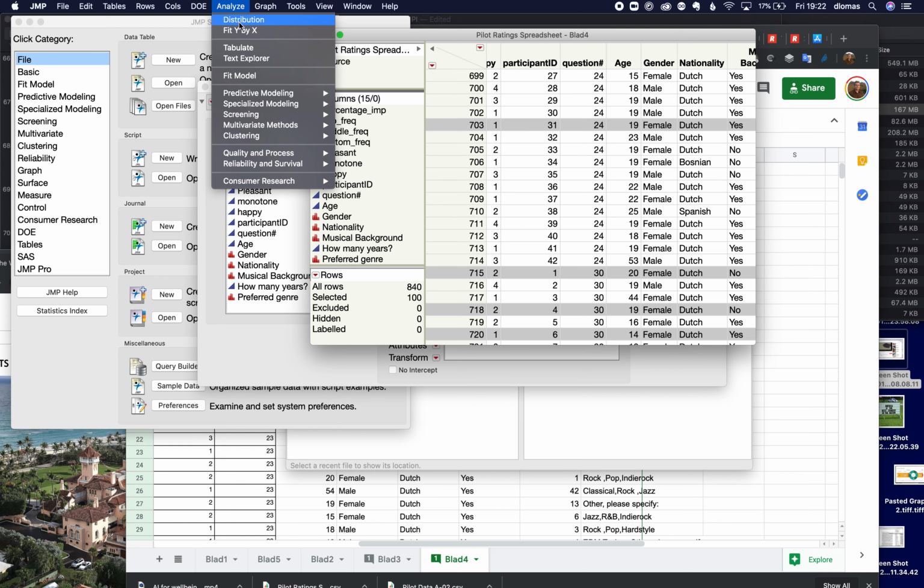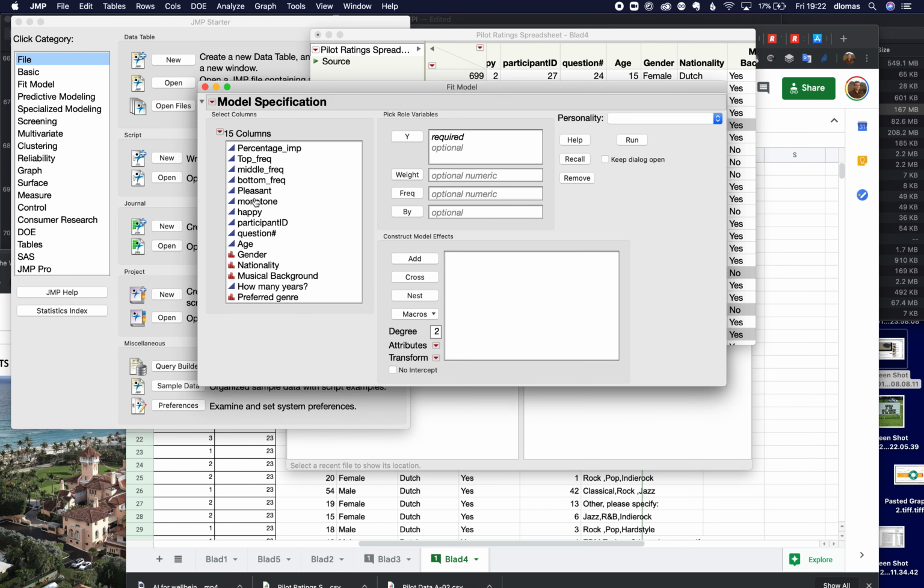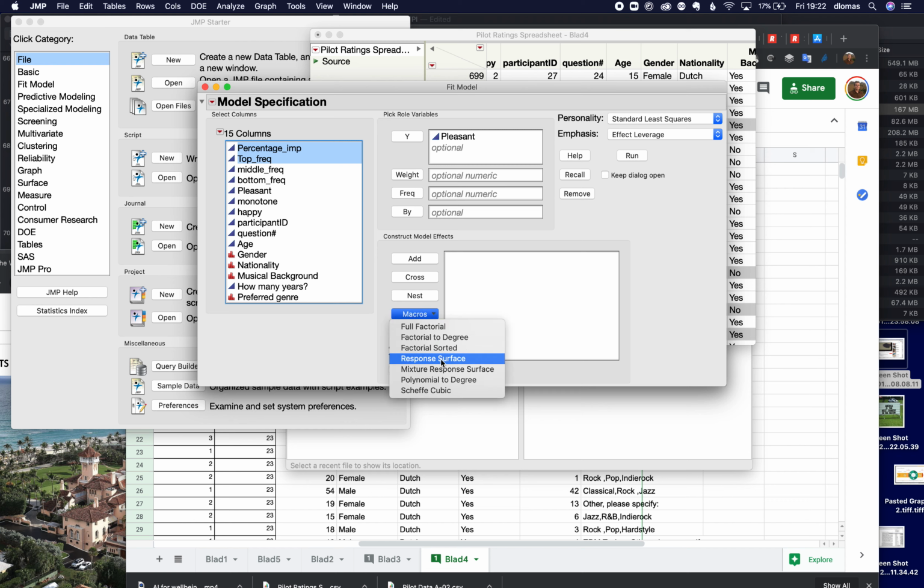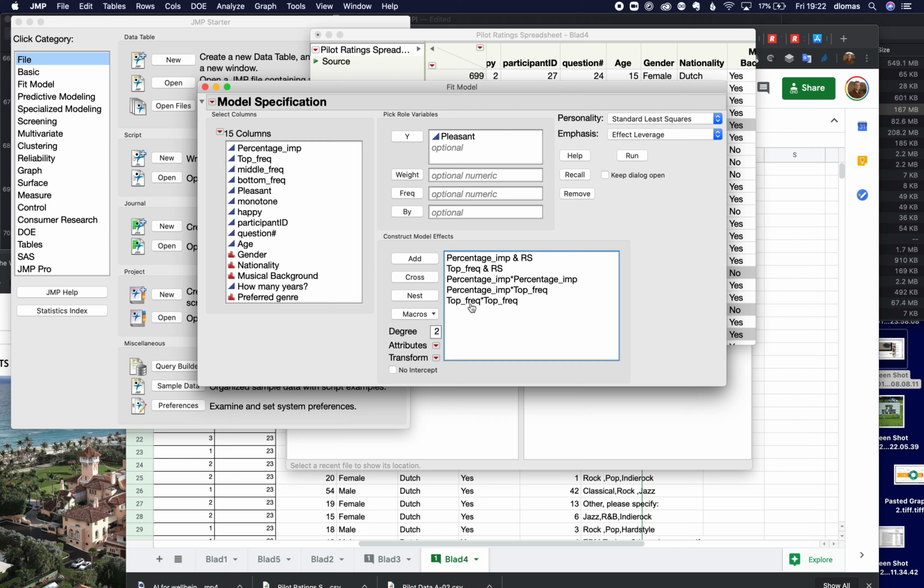But let's look at the main thing we want to see, which is how pleasantness is predicted by the imperfection and the bass tone. I think that's the main thing that you're looking at. And I'm going to use this response surface thing, which multiplies the top frequency and multiplies the continuous variables by themselves, which if you remember from calculus, x is a line, but if it's x squared, then it's a curve.